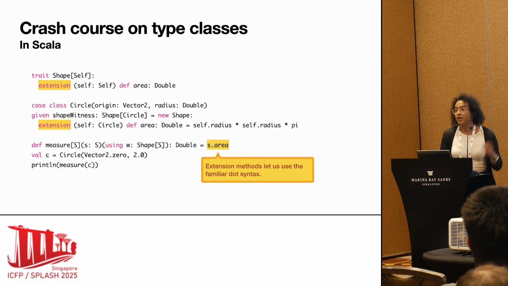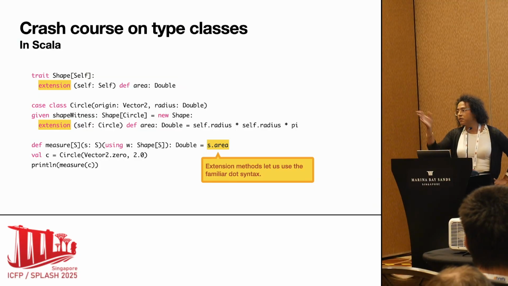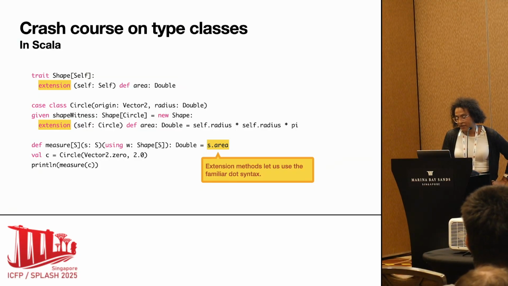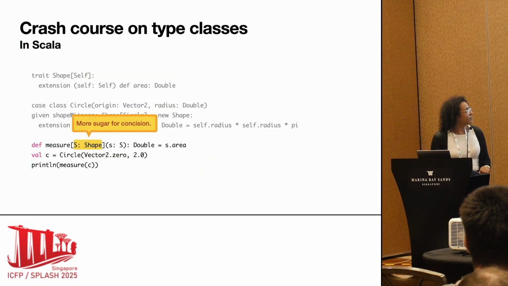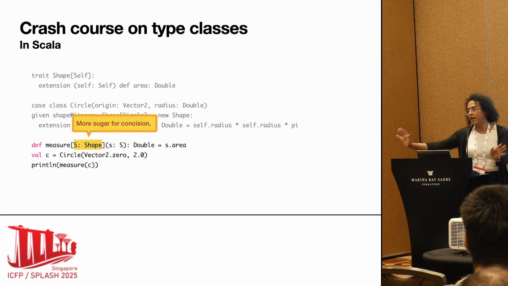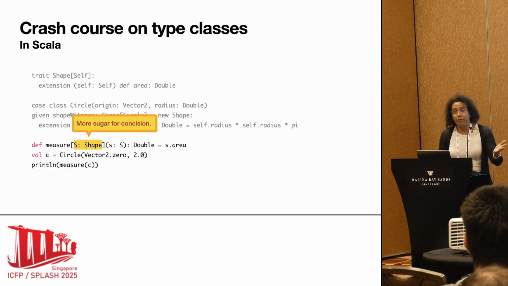And the next thing I can do is use this extension method in Scala, which is essentially another syntactic sugar trick that I can use to get back my nice dot-looking syntax. And the last syntactic trick I will use from the Scala tool belt is what we call a context bound, and now it looks almost exactly like the code that we would have written with bounded polymorphism.